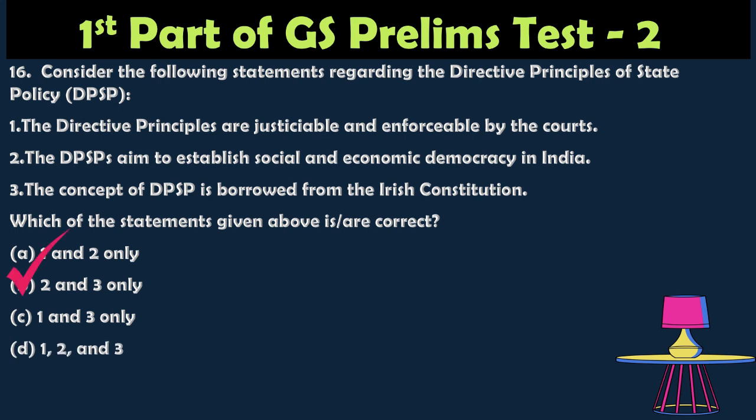The correct option is 2 and 3 only, because the directive principles of state policy are not enforceable by court. This point is very important and you must know that topic, as we usually have at least one question on it in the prelims. So you have to be thorough in DPSP. So option 1 is wrong, and options 2 and 3 are right.